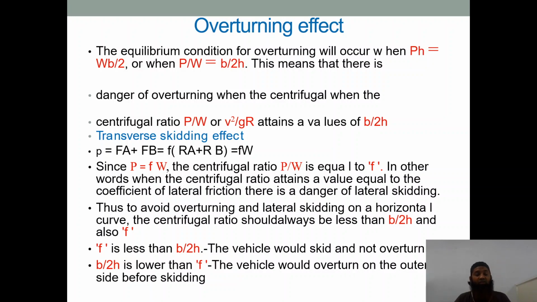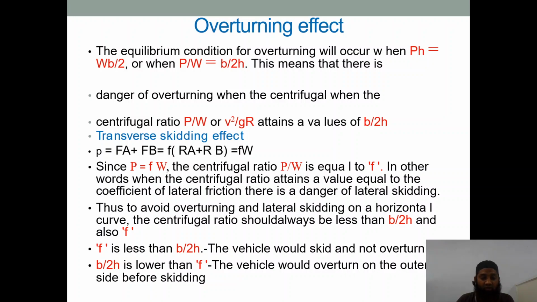Now, to reduce the transverse skidding effect, we have to reduce the lateral friction. Lateral friction is caused, so we have to reduce that value. Thus, to avoid overturning and lateral skidding on a horizontal curve, the centrifugal ratio should always be less than b/2h and also less than f. Please be careful here. As I had told you, the factor b/2h is very important.